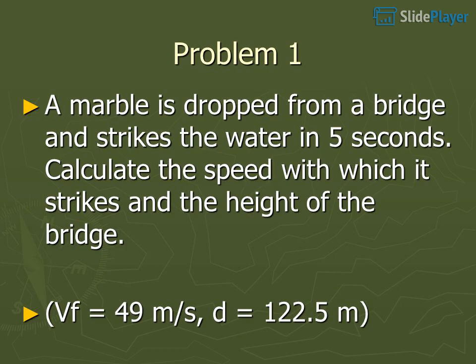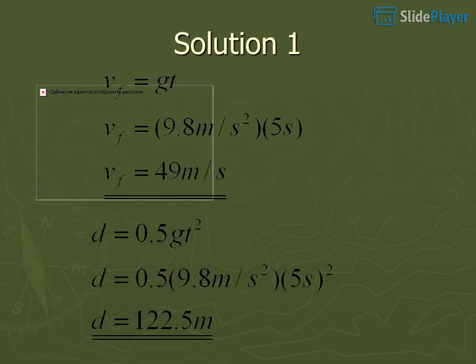Problem 1. A marble is dropped from a bridge and strikes the water in 5 seconds. Calculate the speed with which it strikes and the height of the bridge. Vf equals 49 meters per second, d equals 122.5 meters. Solution 1.